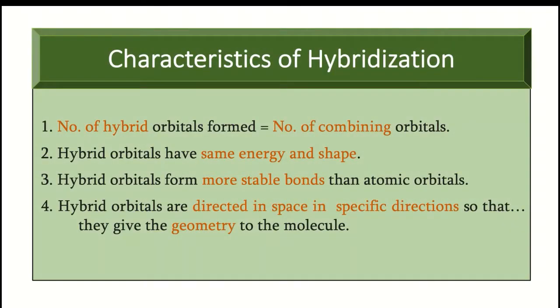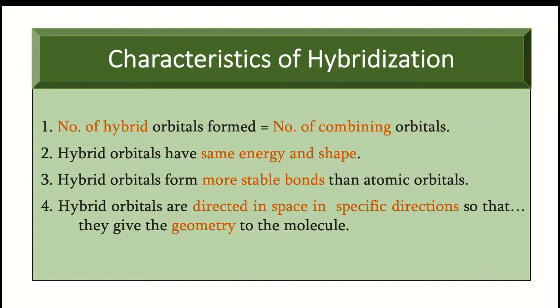Now let us see the characteristics of hybridization. Once the hybrid orbitals are formed, what are the characteristics of the hybridization process? First of all, the number of hybrid orbitals formed will always be equal to the number of combining orbitals. Whatever number of orbitals combine, that many hybrid orbitals will be formed. The hybrid orbitals formed will have the same energy and shape.